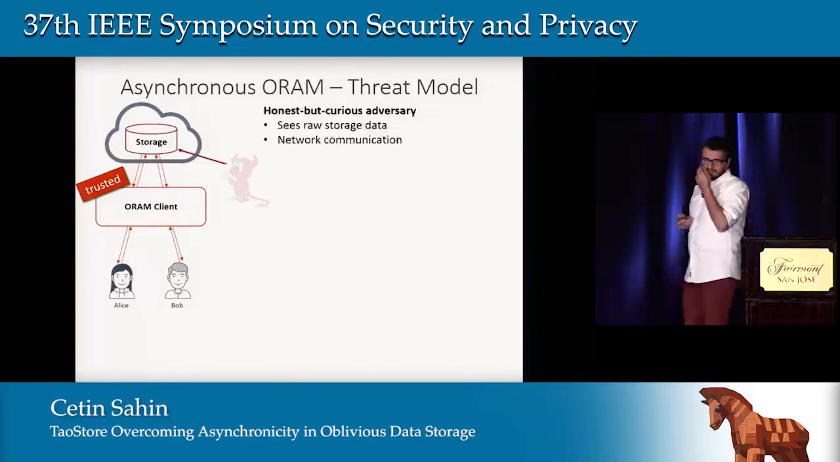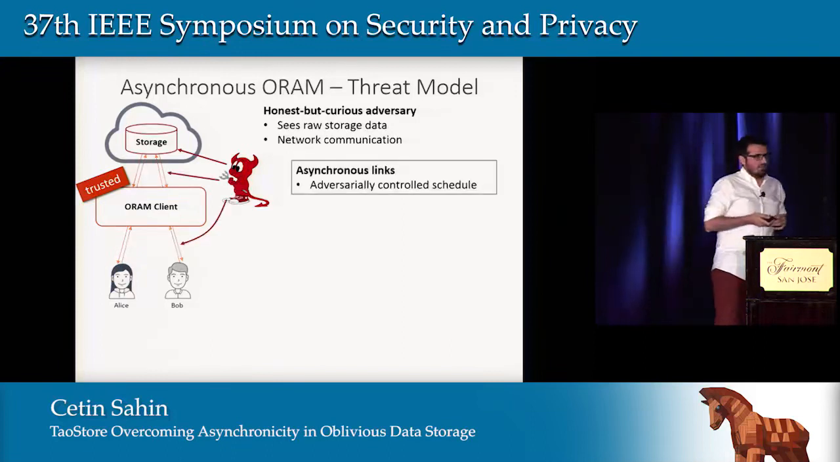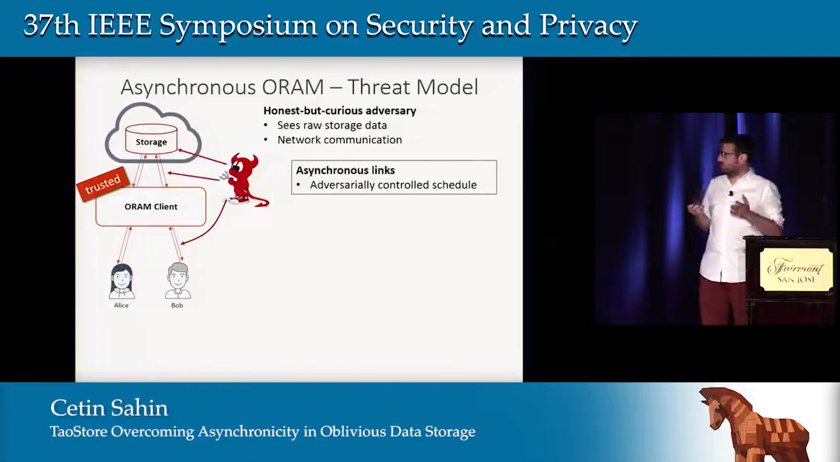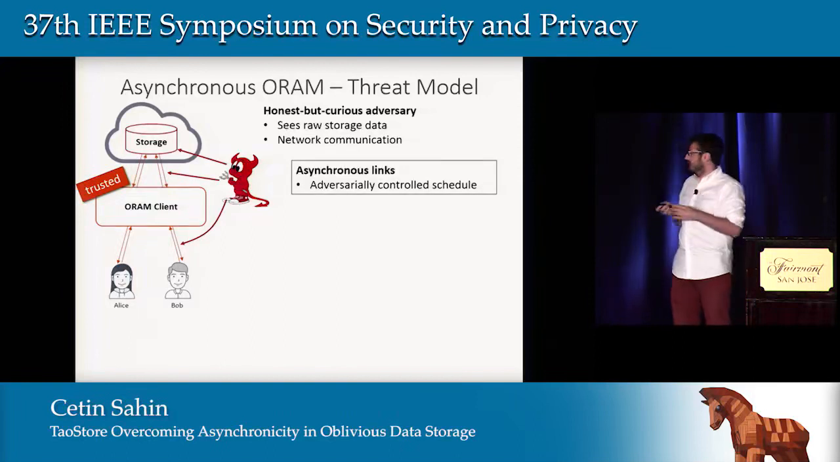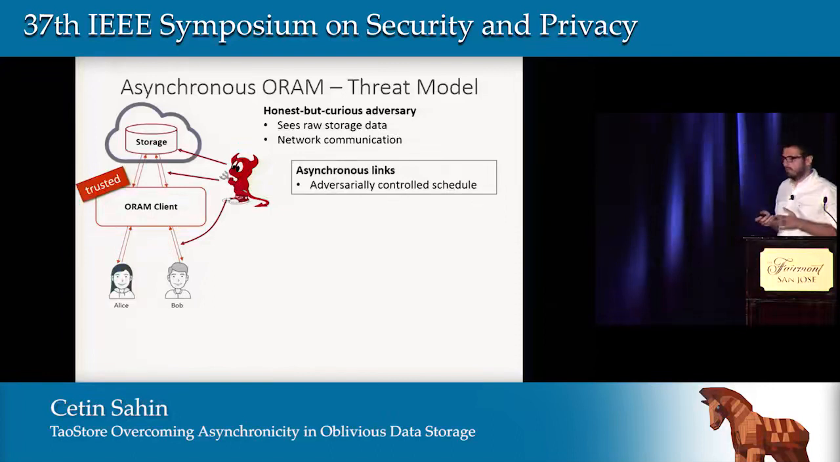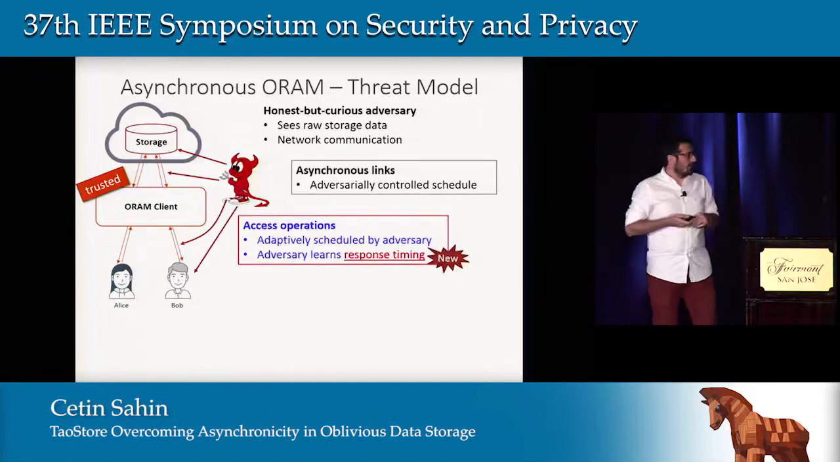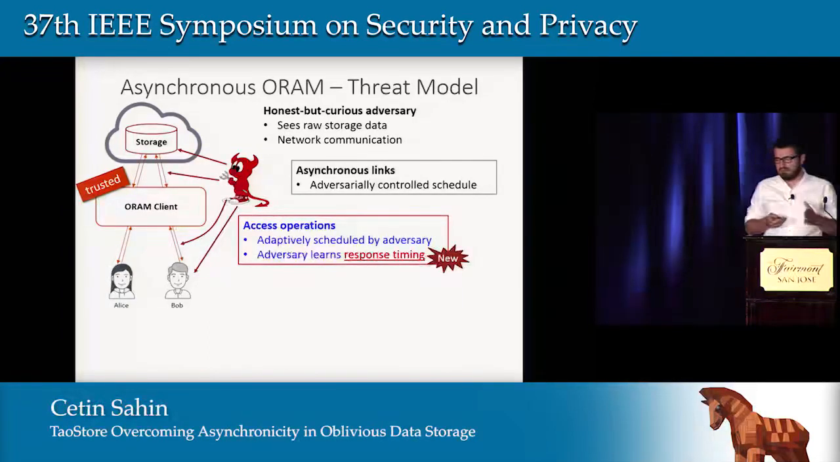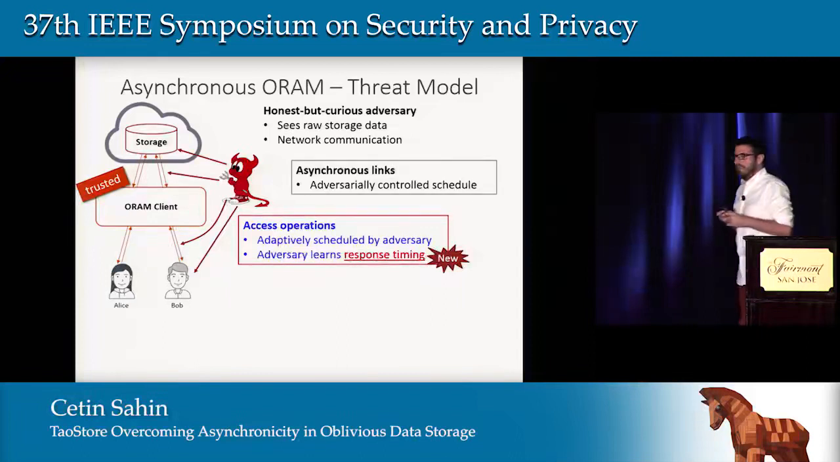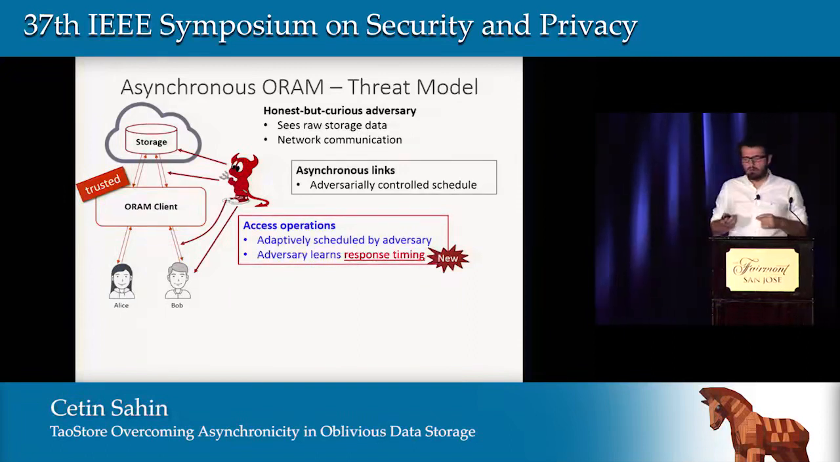Our threat model considers an honest-but-curious adversary, where the adversary can seize the raw storage and all the network communication to the storage. In addition to that, the adversary can control the asynchronous links. We cannot be sure of the capabilities of the adversary, so we assume the worst-case scenario, that the adversary controls the messages and can delay them arbitrarily long. Another thing is that our adversary can schedule operations at any point in time adaptively, and it also learns the response times of these requests.